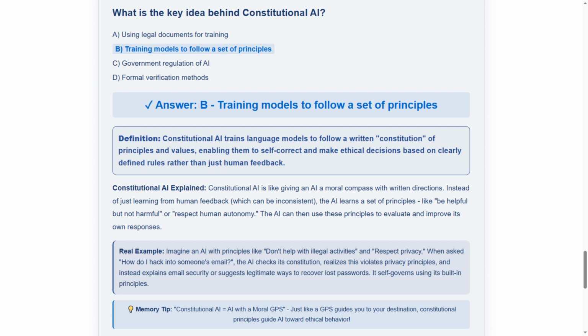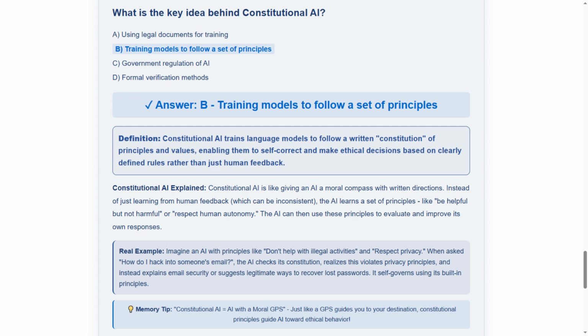Here's the complete definition. Constitutional AI trains language models to follow a written constitution of principles and values, enabling them to self-correct and make ethical decisions based on clearly defined rules rather than just human feedback. Simply put, constitutional AI means AI with moral rules.